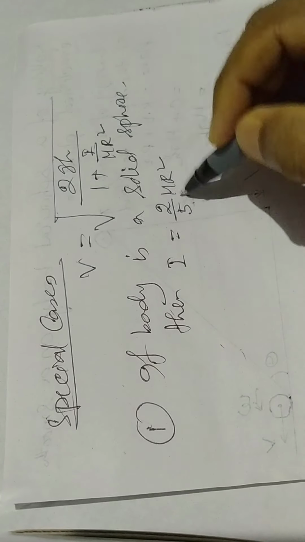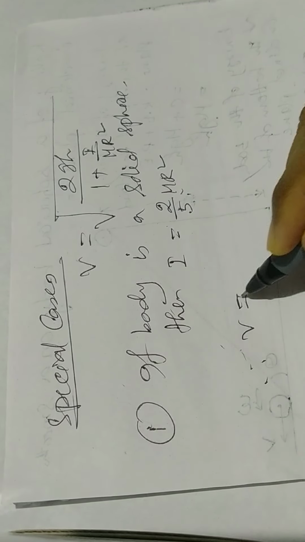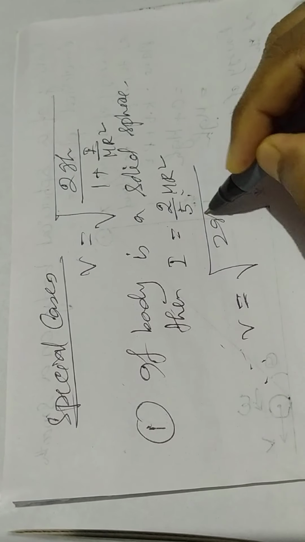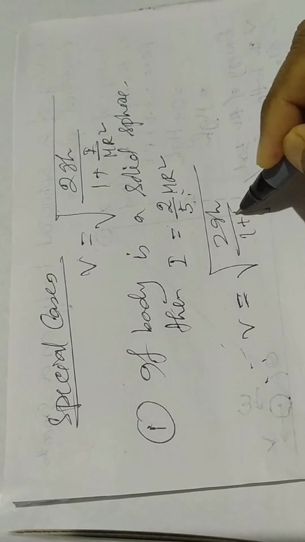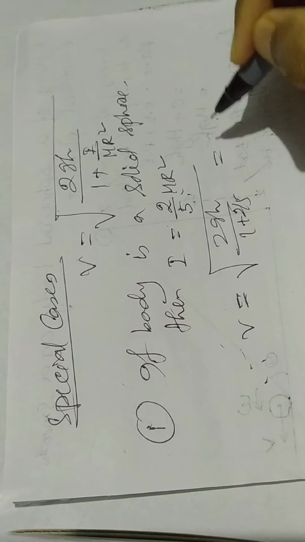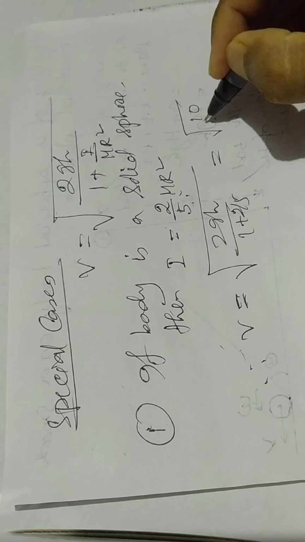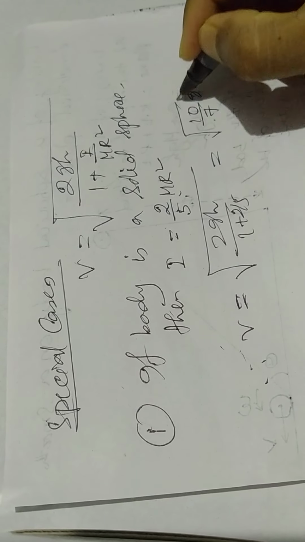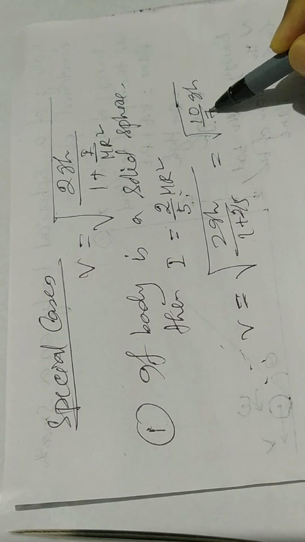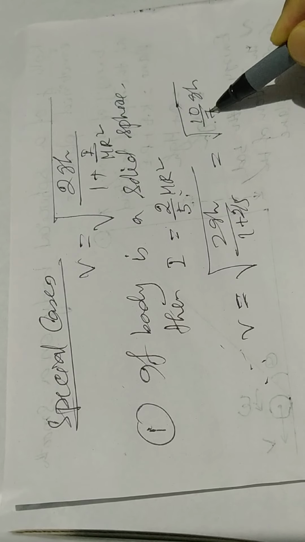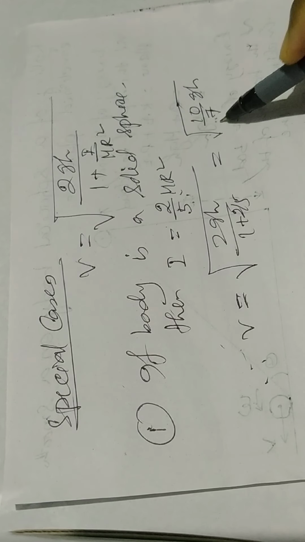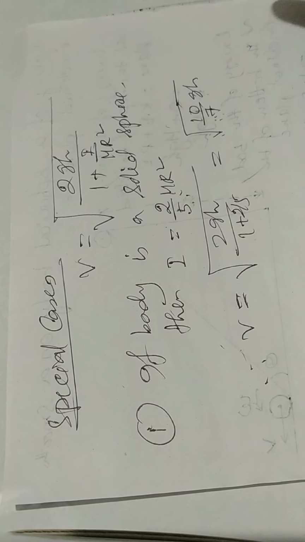Then v equals root over 2gh times 1 plus 2 by 5. If you simplify it, it will be root over 10 by 7 gh. So if the body is a solid sphere, the speed at the bottom is root over 10 by 7 gh.